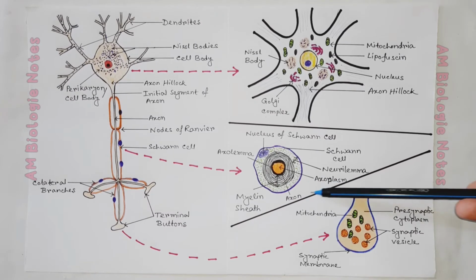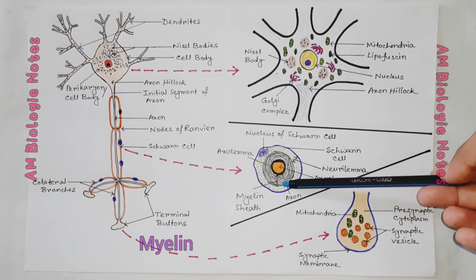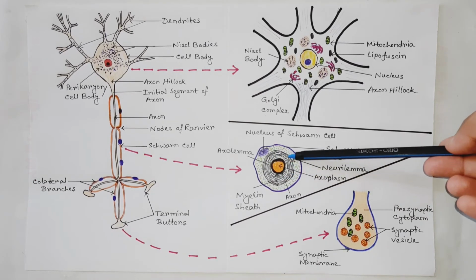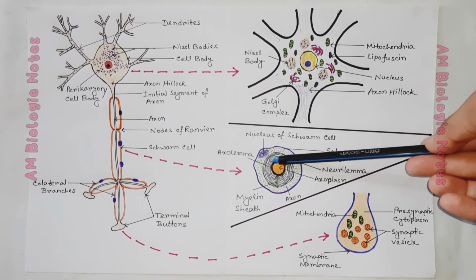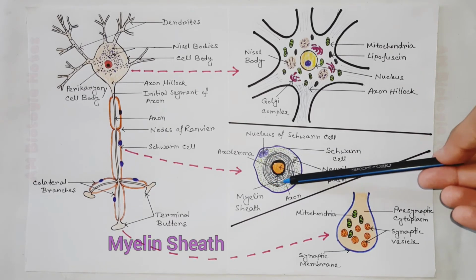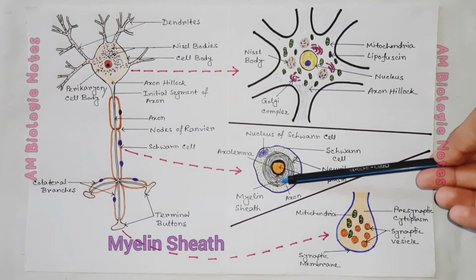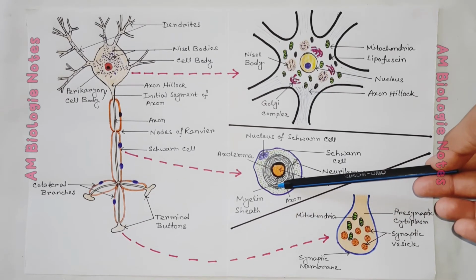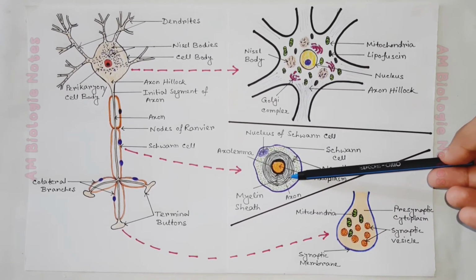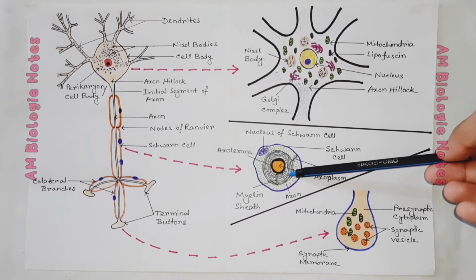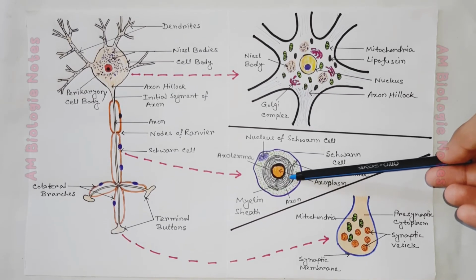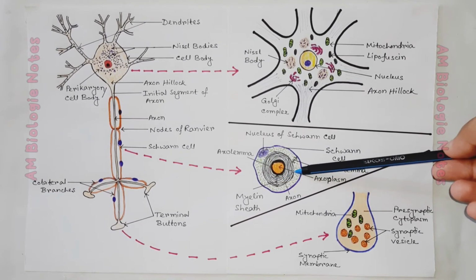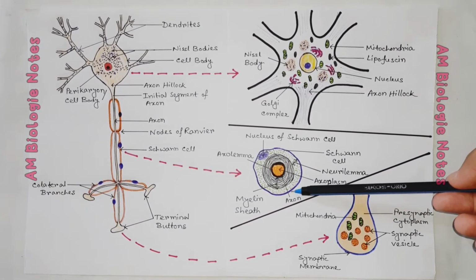A lipid-rich substance known as myelin surrounds the axon of the nerve cells. It acts as an insulating layer and it forms a sheath-like structure. That's why this layer is known as the myelin sheath. This myelin sheath allows electrical impulses to transmit quickly and efficiently along the nerve cells. Myelin sheath is present in both central and peripheral nervous system.